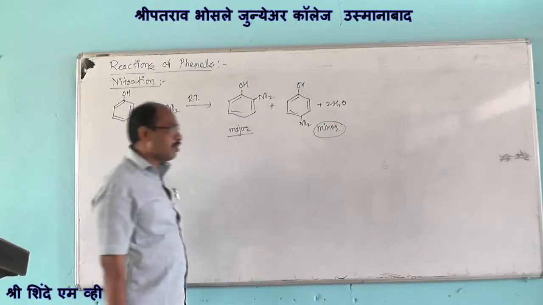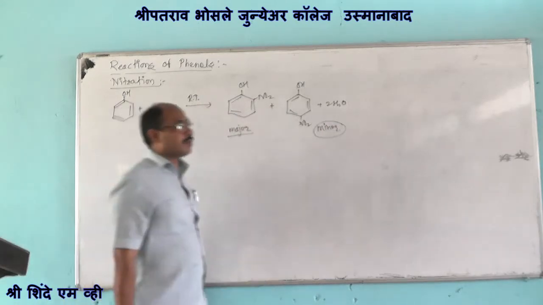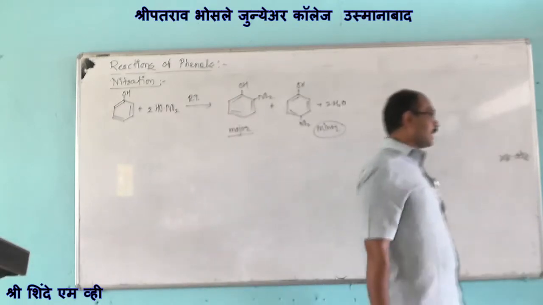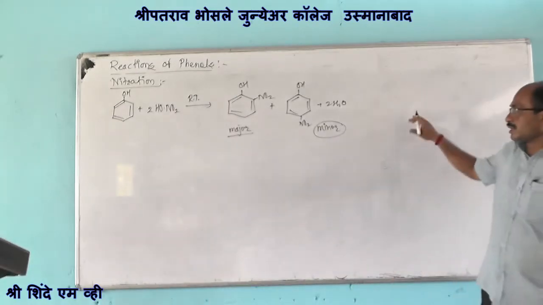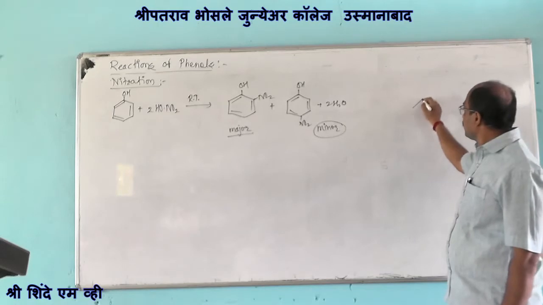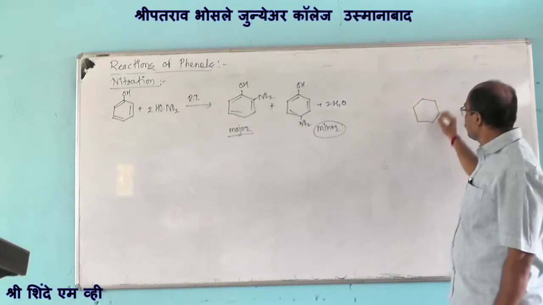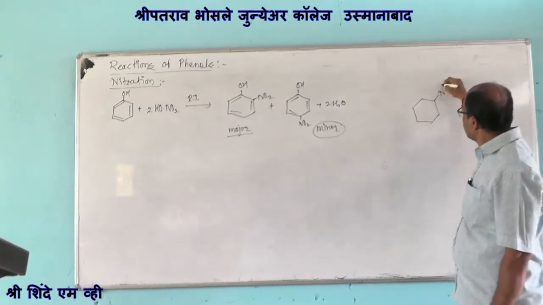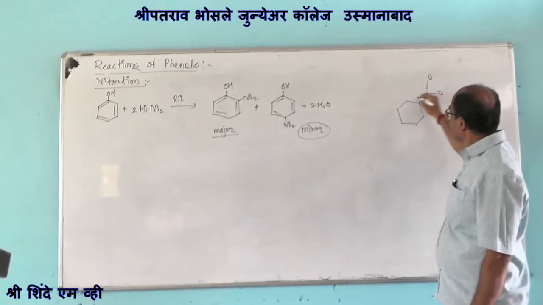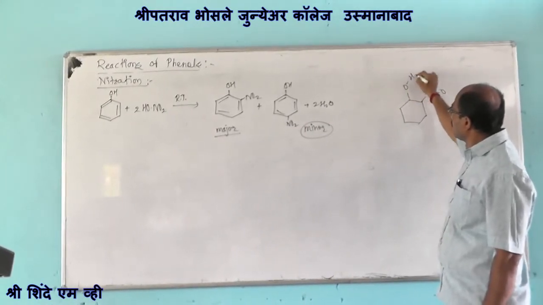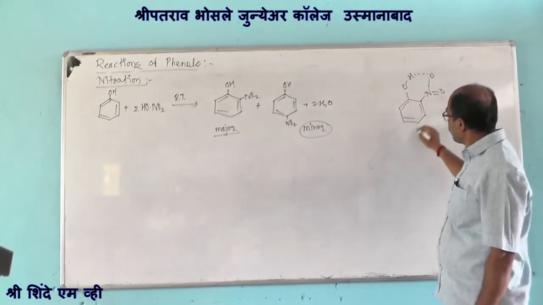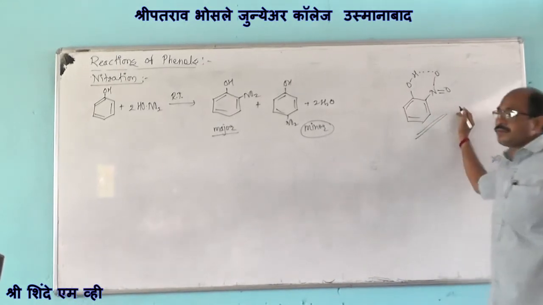This is totally opposite to the formation of the halogenation reaction products. Here we are having the formation of orthonitrophenols in the major form.